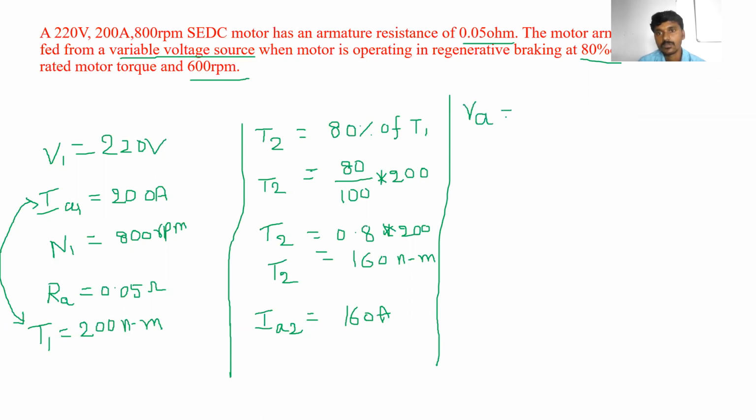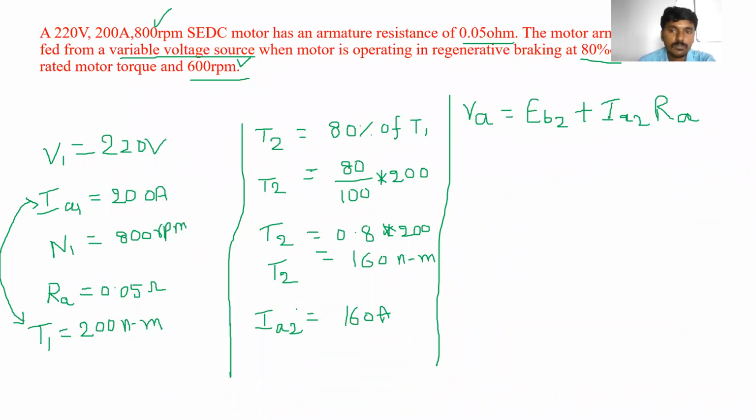VA is equal to EB2 plus IA2 into RA. Clear? So we know the value of IA2 and we know the value of armature resistance, that is a constant 0.05 ohms. This armature resistance is constant when the motor is operating at 800 RPM, and when the motor is operating at 600 RPM also. So we also know the value of IA2, which is 160 amperes, but we don't know the value of EB2.